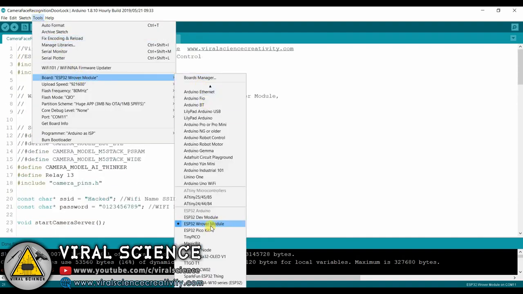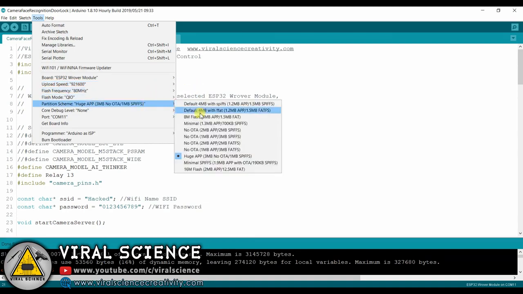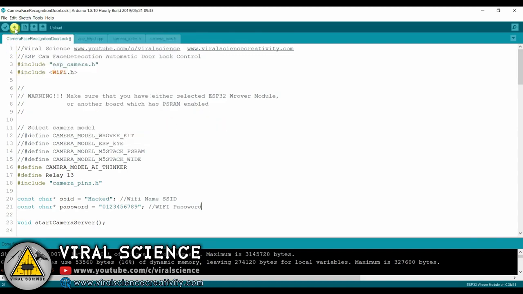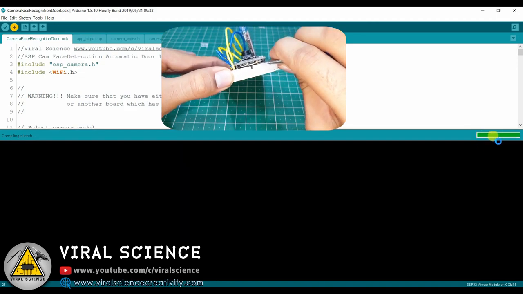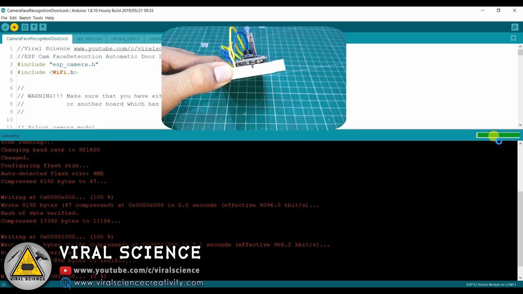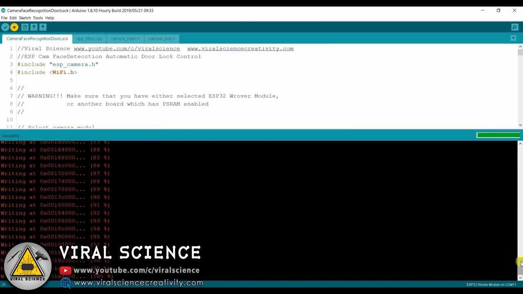Now properly select all these options from the Tools tab. Now click on the Upload button. When this bar is full, you can press the Reset button which is below the board. And now it will start uploading the code.